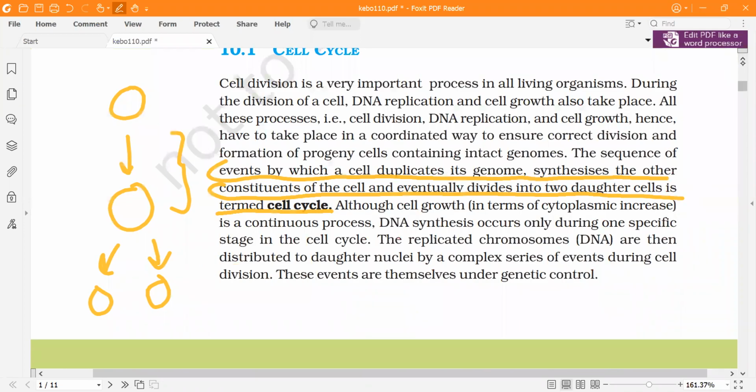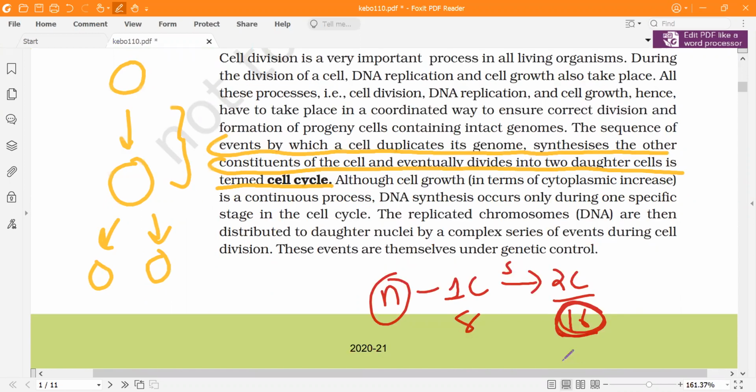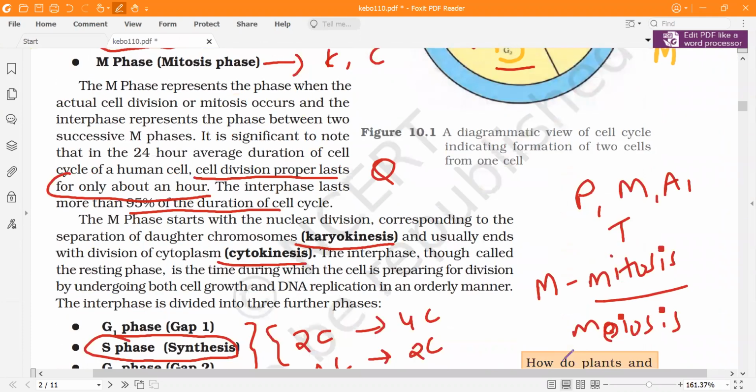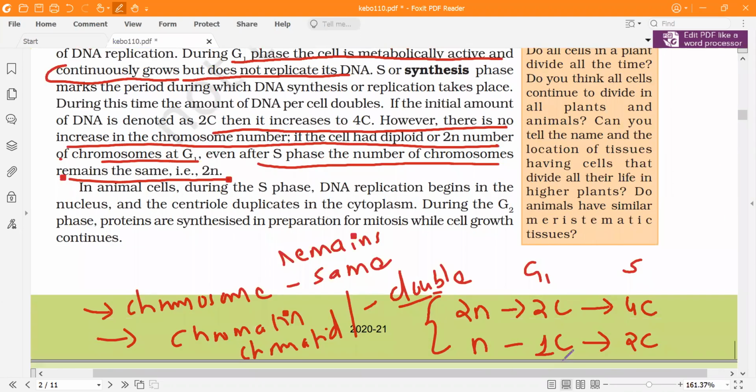So kindly understand. If it is a haploid cell, then it will be 1C. Then after S phase, it will be 2C. Got it? If, let's say, haploid has 8 chromosomes, it will be 16. The genetic material content will be of 16 chromosomes, but we will never use the term that the chromosome number is double. But we have to understand it in that manner. It's the same example: if I have 100 rupees, I can give 50 to 2 persons each. So the content will double, but we will not say that the number doubles.